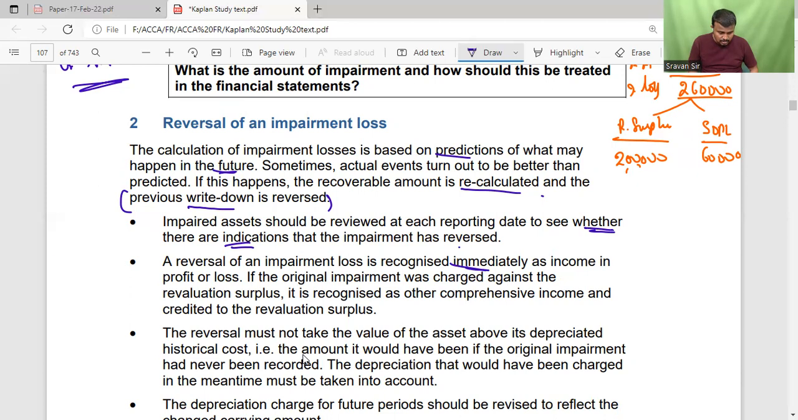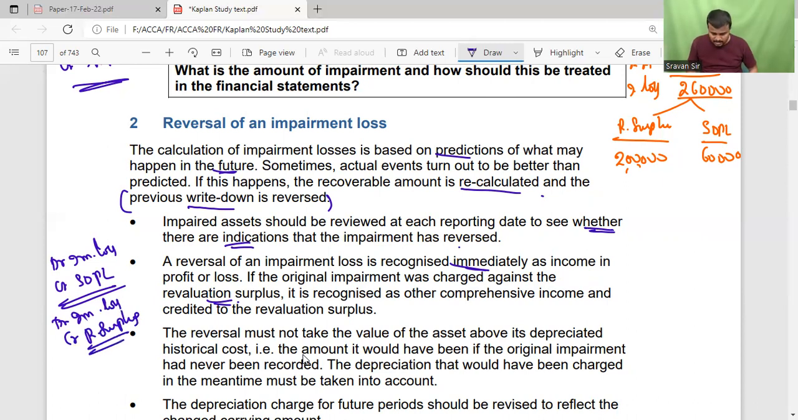Then how to recognize? Debit impairment loss, credit statement of profit and loss. So this is the journal entry. In case it was adjusted to the revaluation surplus, we write debit impairment loss, credit revaluation surplus account. So it is credited to revaluation surplus. The reversal must not take the value of an asset above its depreciated historical cost.